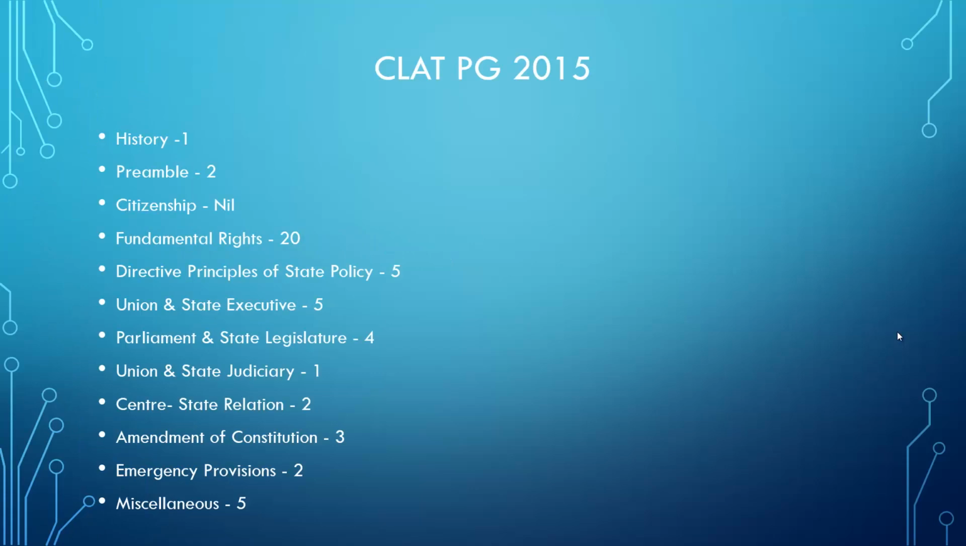If we analyze the 2015 paper, 50 questions of Constitution, we can observe that 20 questions were asked from fundamental rights, and other than that, from history, one question was asked. From preamble, 2 questions were asked. DPSPs and Union Executive equally shared 5 questions each, and then Parliament and State Legislature, 4 questions. Union State Judiciary, 1. Center State Relation, 2 questions. Amendment of Constitution, 3 questions. Emergency, 2, and miscellaneous was 5.